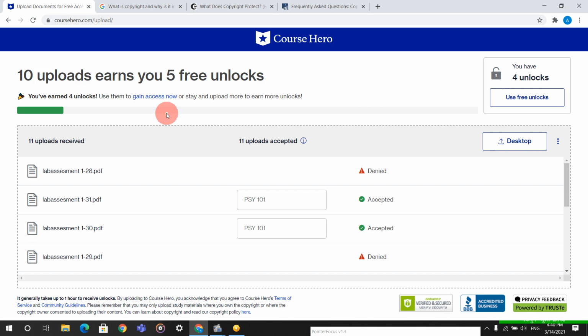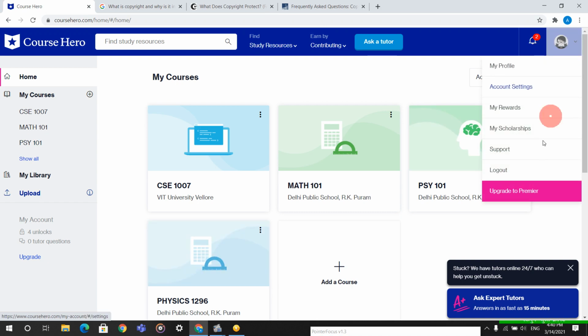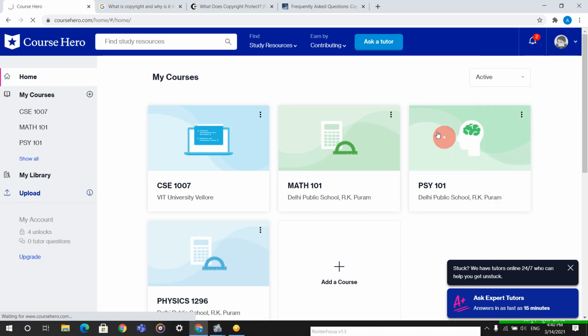Now guys, I will be showing you here. This is the main scenario where you can get unlock. I will just go from the first. You can see here, for proof purposes, I have shown you the unlock. I will just go to my first page. Now you go directly to your first page. I will complete this video within 5 minutes, don't worry. This is logout.